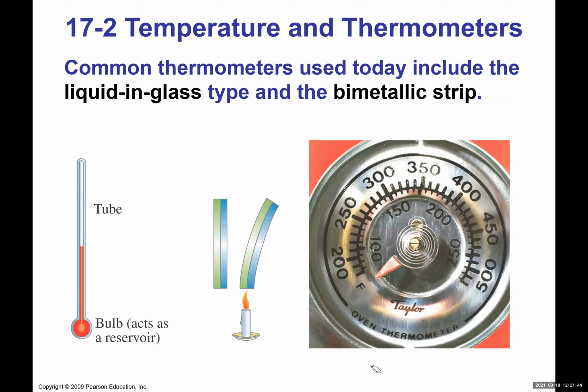All right, so common thermometers used today include the liquid-in-glass type and the bimetallic strip. So this is another way of looking at it. We can use these thermometers just to measure the difference between two different conditions. When is it cold? When is it hot? But technically, it doesn't really tell us much else except that one is hot and the other is cold.